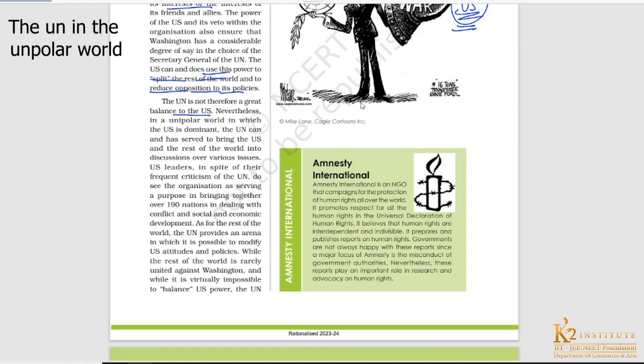We can easily say that the UN has not been able to significantly balance out the growing power of the US, but certainly it is playing an important role. Nevertheless, in a unipolar world in which the US is dominant, the UN has served to bring the US and the rest of the world onto discussion over various issues.